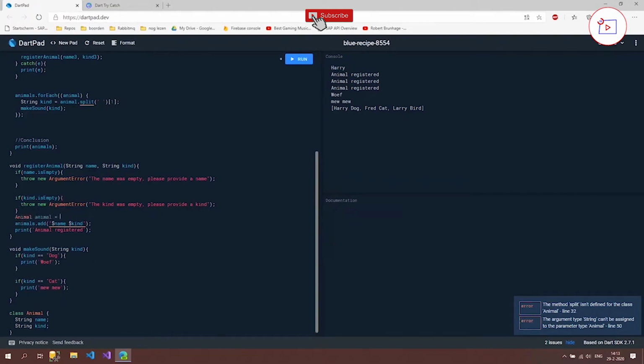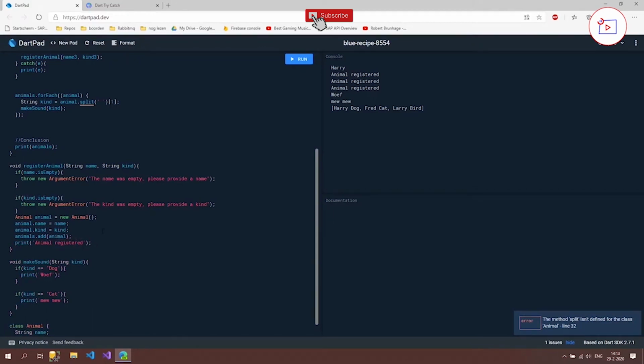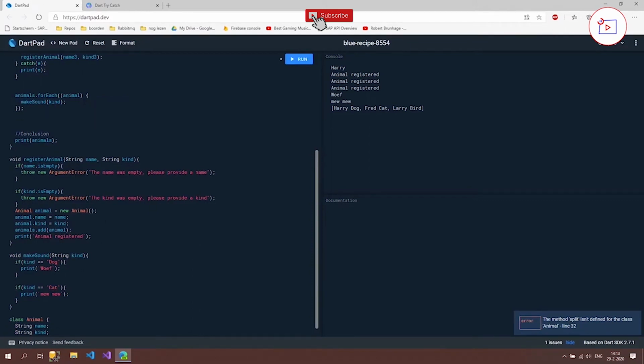Animal is new animal, and we are going to set these animal.name with the name and animal.kind with the kind, and then we're going to add this animal to our list. So that one is fixed. This line isn't necessary anymore because we can now say animal.kind.